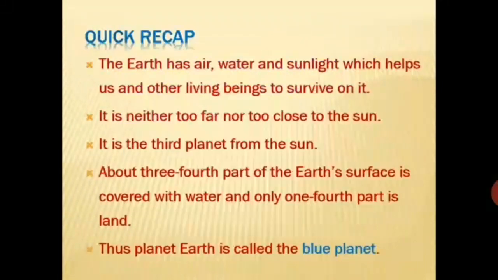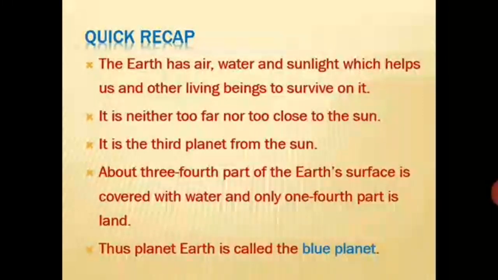Now let us have a quick recap of whatever we have learned today. The Earth has air, water and sunlight which help us and other living things to survive on it. It is neither too far nor too close to the sun. It is the third planet from the sun. About 3/4 part of the Earth's surface is covered with water and only 1/4 part is land. Thus, planet Earth is called the blue planet.